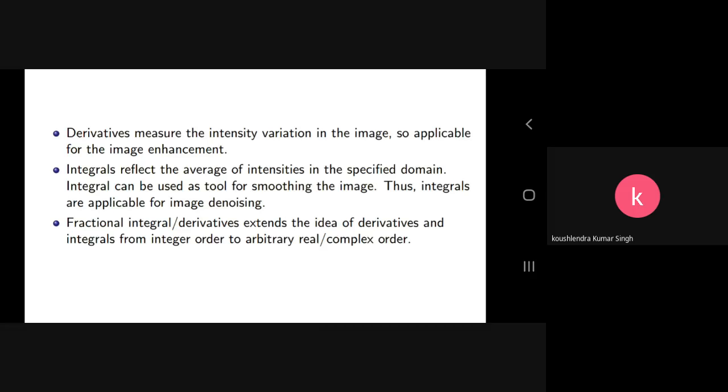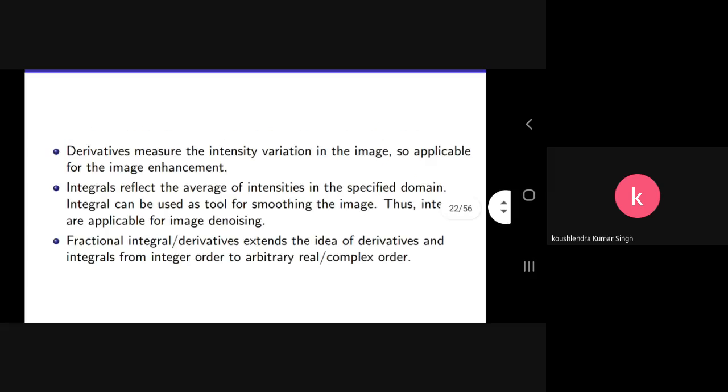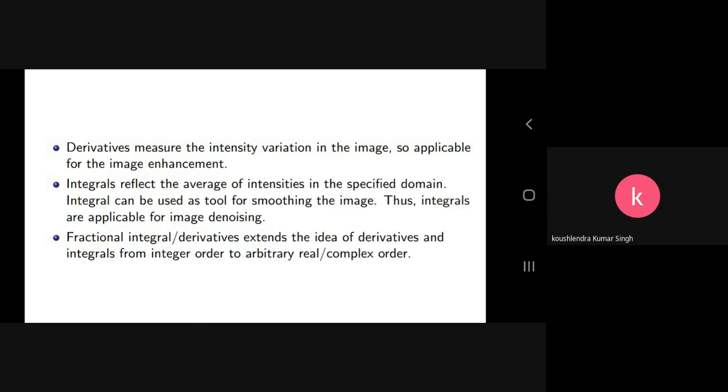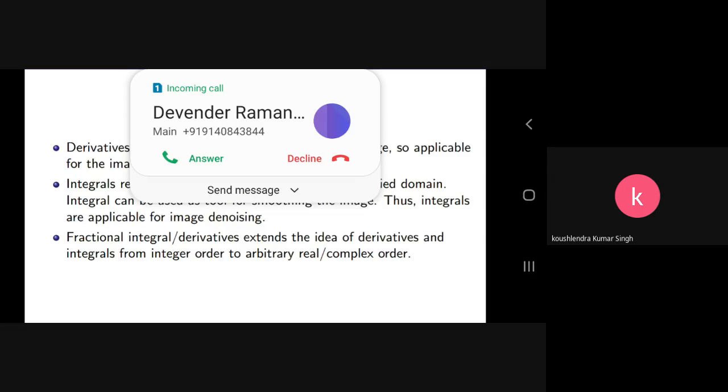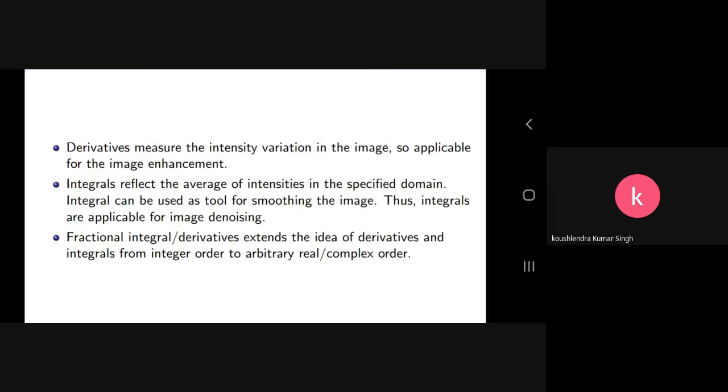So why are fractional integrals and fractional derivatives required here? Most of the time we want to smooth the image, but what the ordinary integral does may not be needed, or it smooths the image too much. We want more information to be retained in the image.